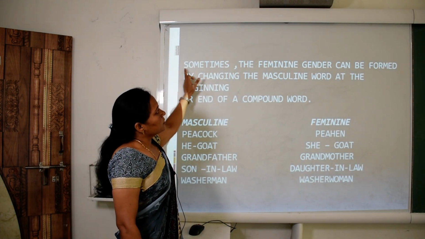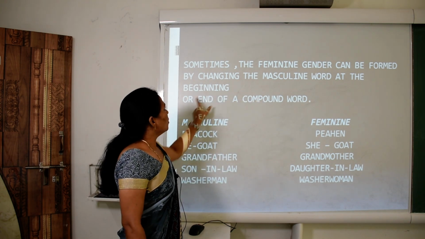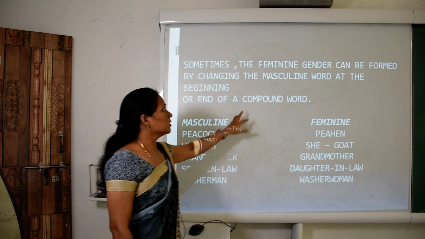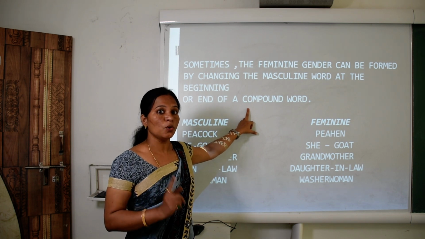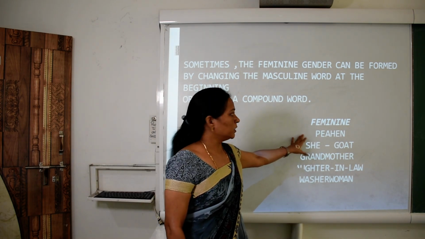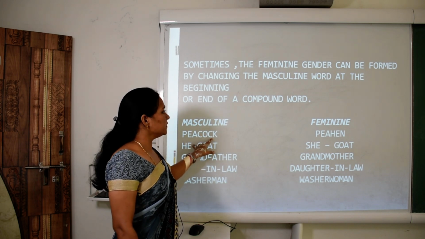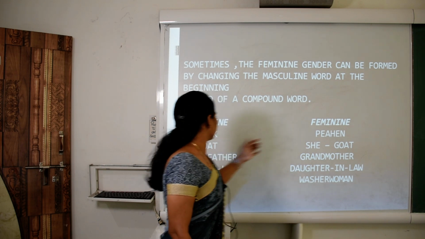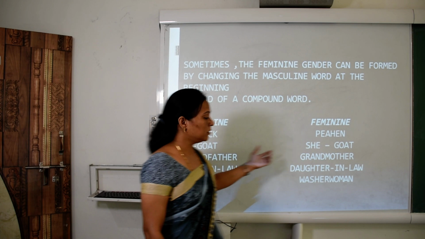So children, sometimes the feminine gender can be formed by changing the masculine word at the beginning or end of a compound word. So children, what is a compound word? Do you know? Yes, a compound noun is formed by joining two or more nouns. So some masculine names are here and feminine names are also given here. Peacock. Peacock is a compound noun. Cock changes with hen. So children, peacock becomes peahen. He goat changes with she goat.